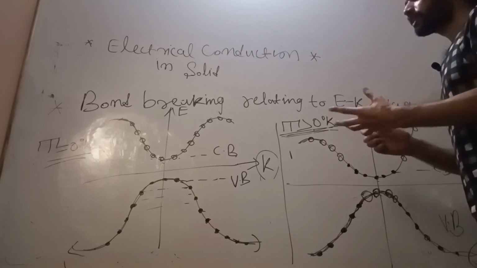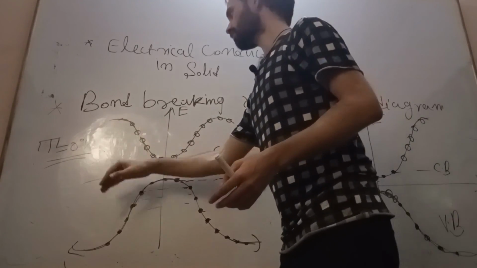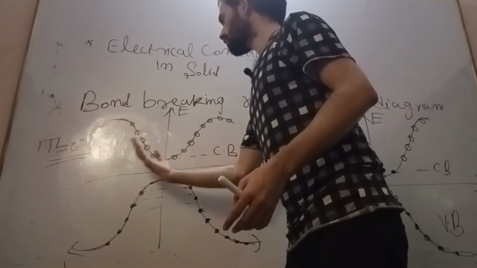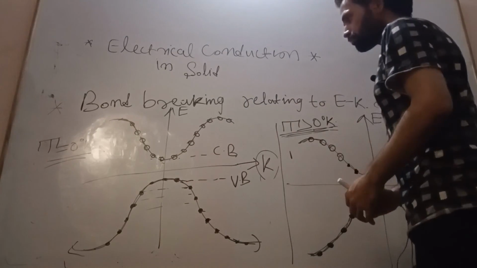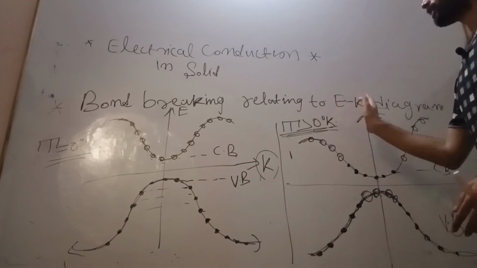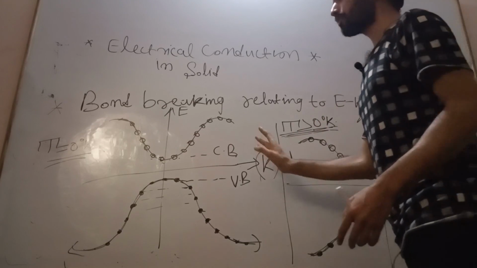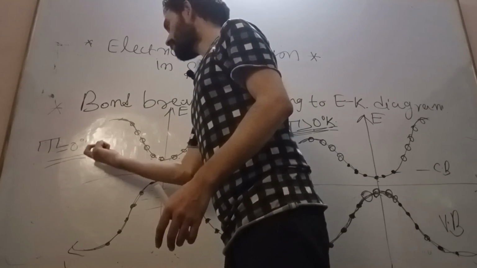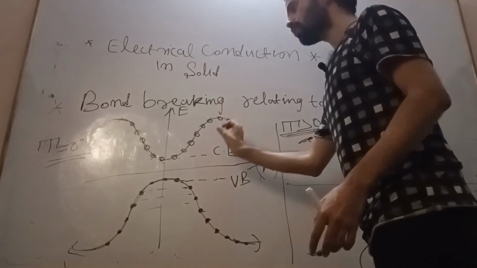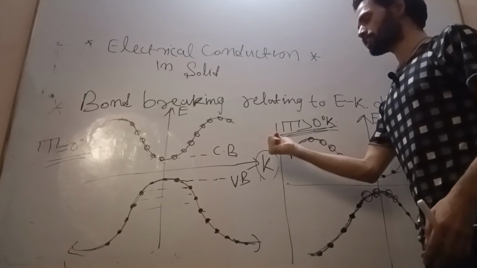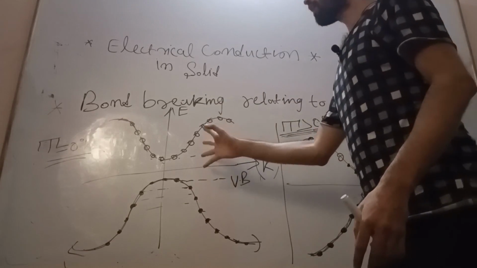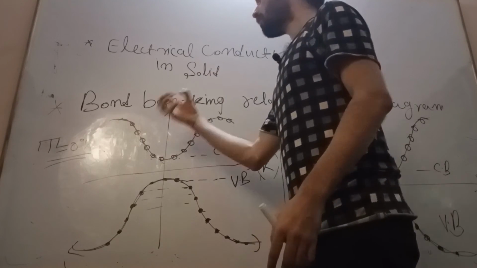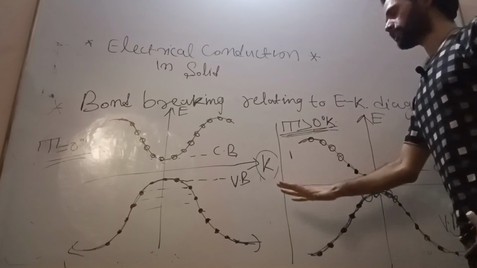First we saw that when the temperature is 0 degree Kelvin, no particle is there to move and conduct. After that we saw that for temperature greater than 0 degree Kelvin, the electron participating in the covalent bond gains thermal energy, breaks the covalent bond, comes out of the atom or bound state, and jumps into the conduction band.